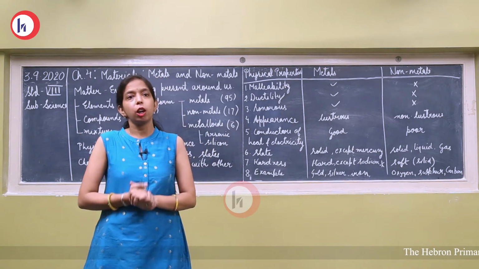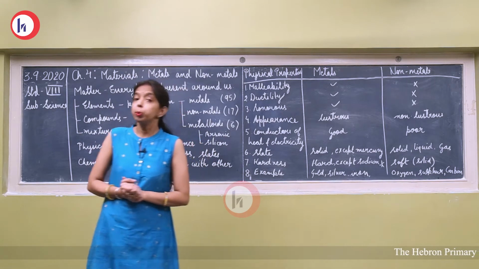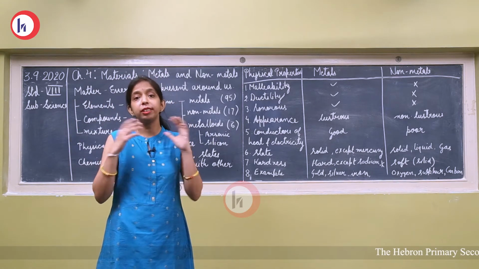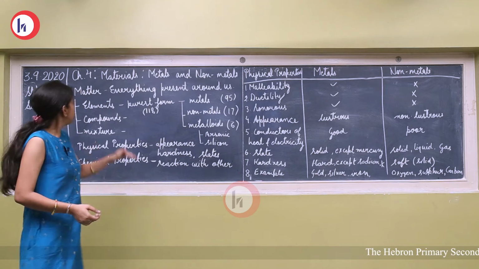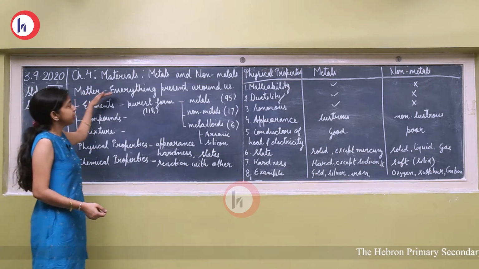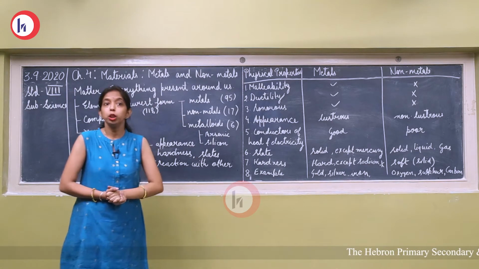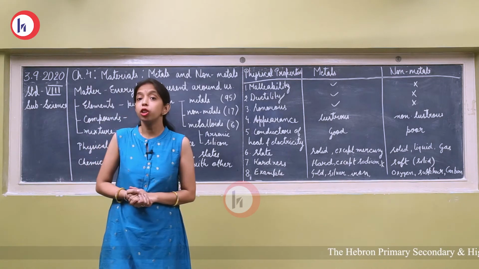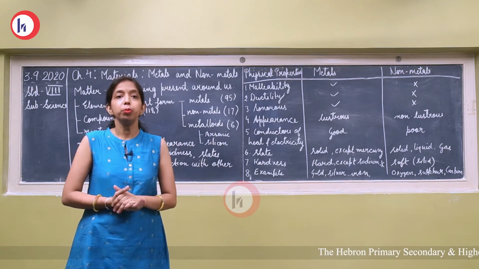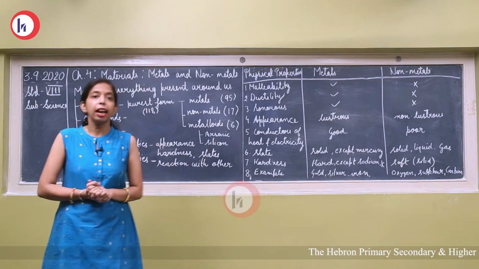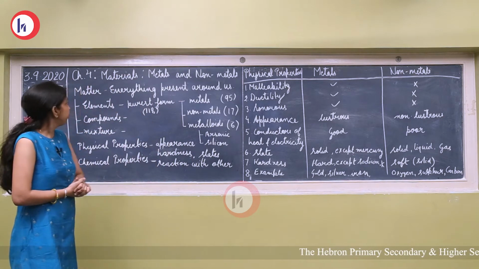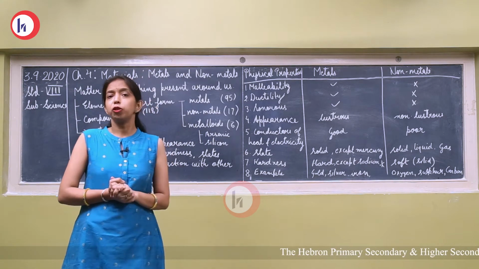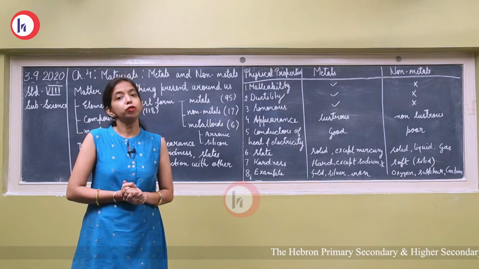Everything you are seeing around us is known as materials or matter. Matter means everything present around us. Matter means the things which occupy space and have mass. Now if we see the matter in this world, are all the things of the same kind? No, they are of different types.